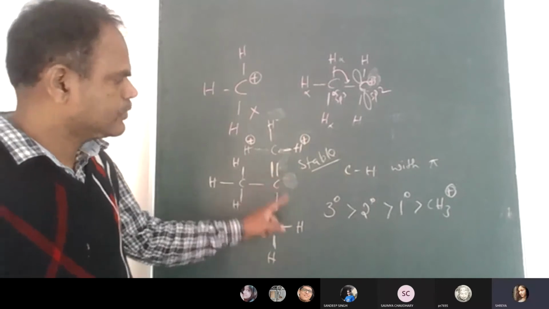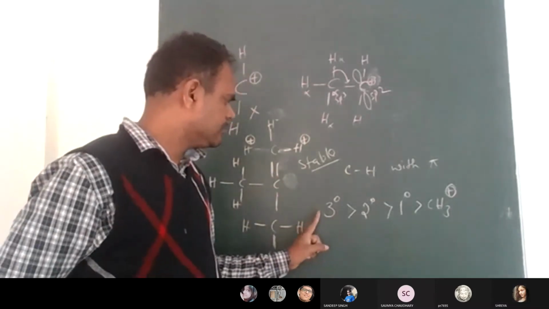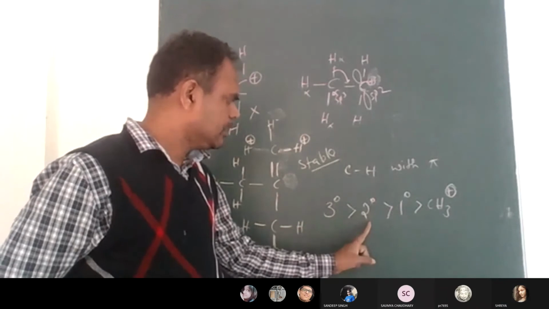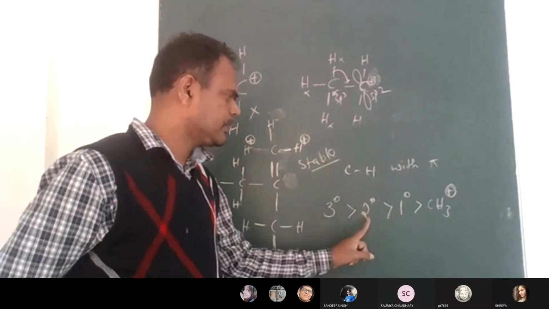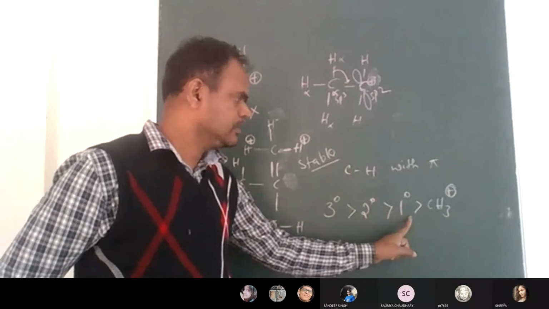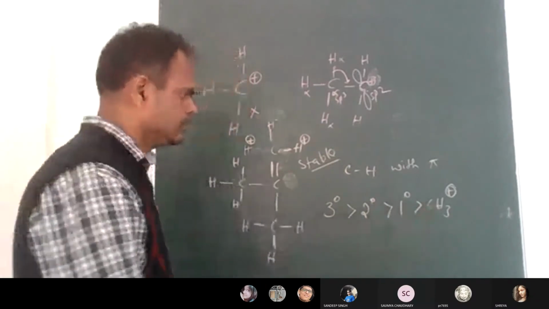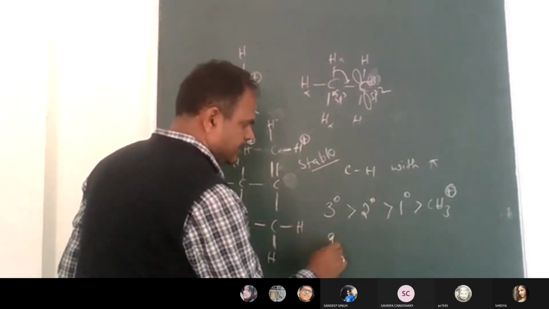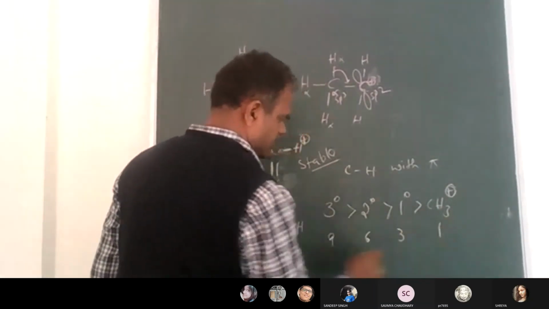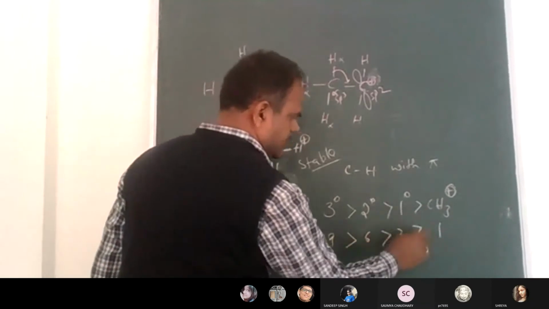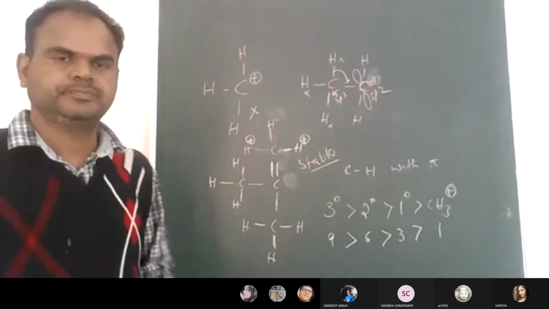So that's what I wrote, the stability order. T-butyl carbocation is more stable than the propyl carbocation. Propyl carbocation is more stable than the primary. Primary is more than the methyl. So in this 9 resonance structures, in this 6, in this 3, in this 1. 9, 6, 3, 1. That is the order.